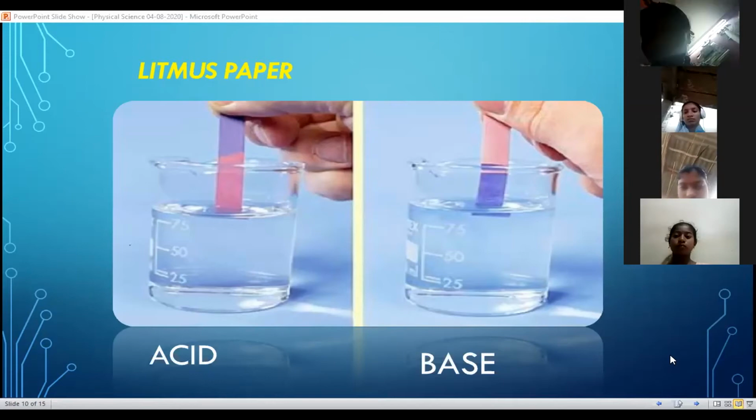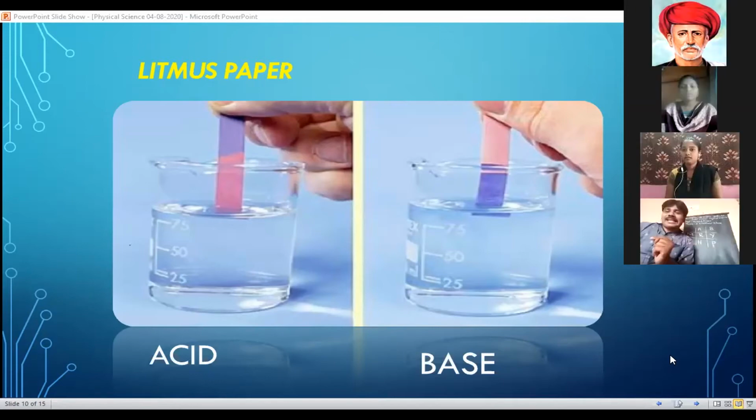Observe the second picture here. Now I take some solution in a beaker. Now dip one red litmus paper into it. So what do you observe here? The red litmus paper turns into blue color. That means it is a basic substance. So by using litmus paper also we can identify the acid and base easily.